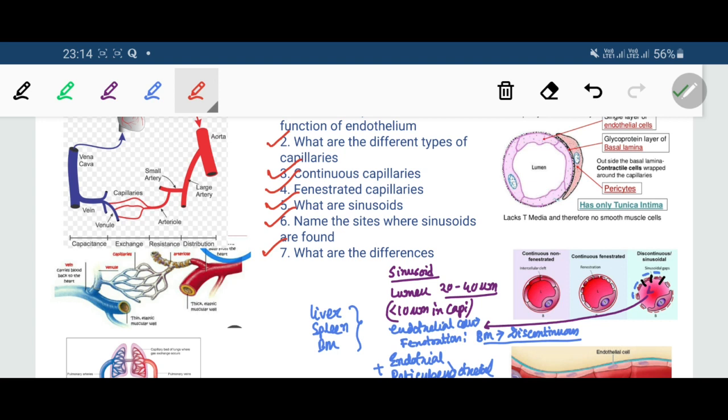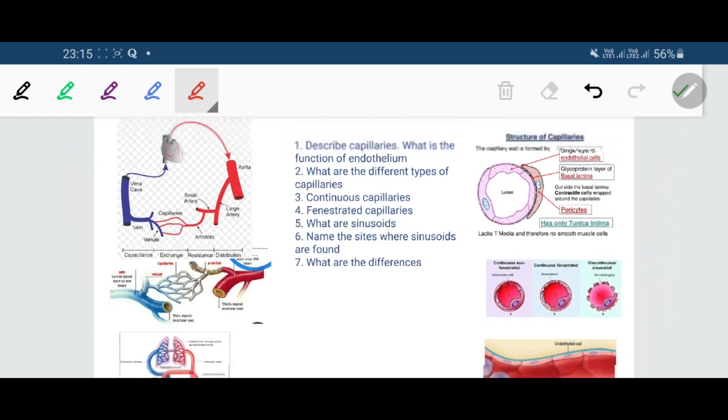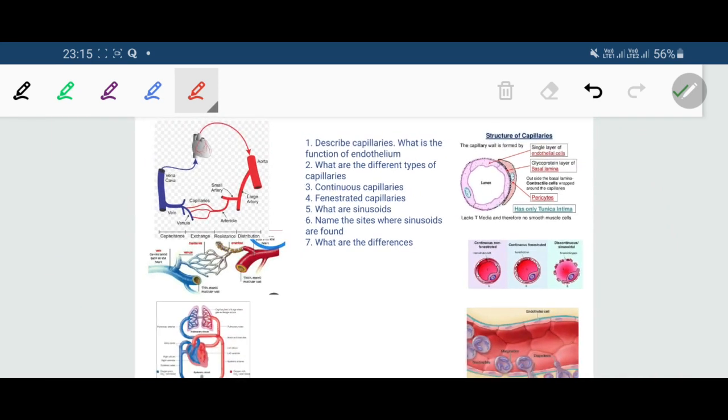Number 2, both the endothelium and the basement membrane are discontinuous. Number 3, they present the reticuloendothelial cells. And number 4, they are present in particular sites of the body such as liver, spleen, bone marrow, etc. Okay, so that brings about our discussion regarding the capillaries.